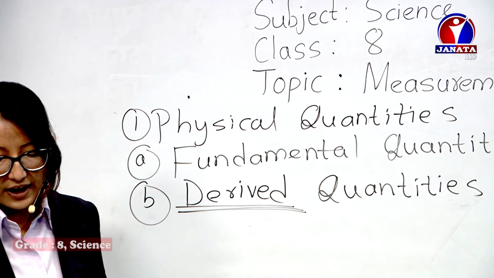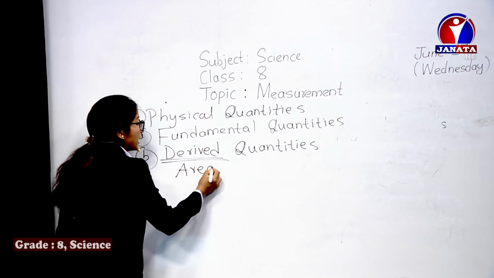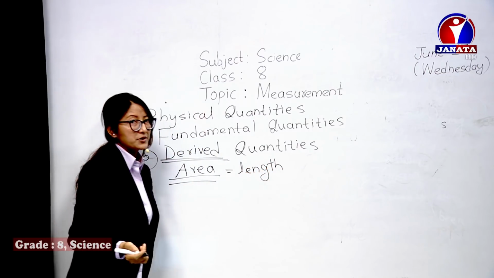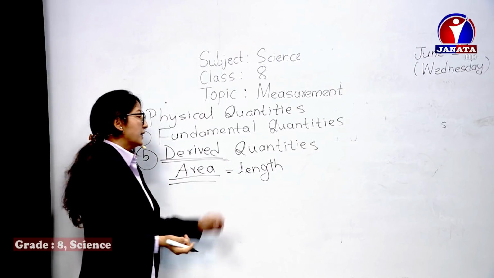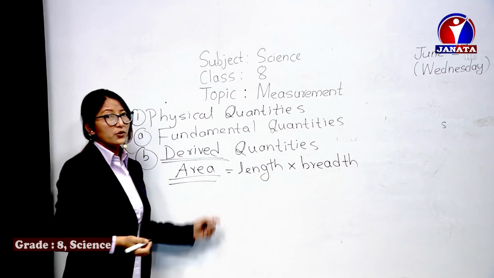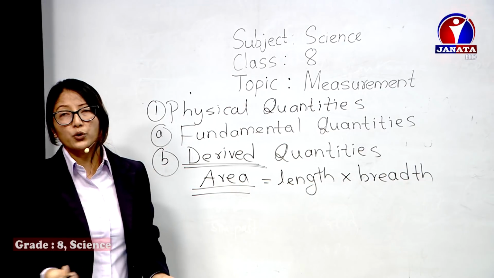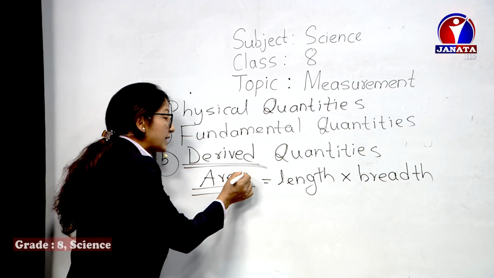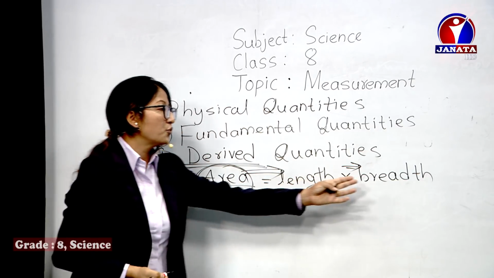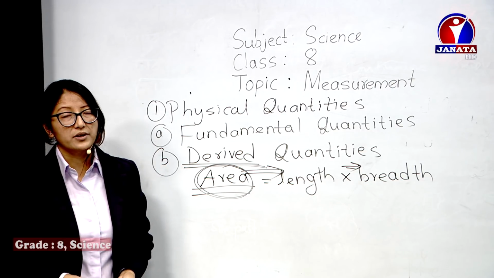So if I have to find the surface area of this duster, how do we find it? We all know it's a rectangular object. So the area of a simple rectangular object is length into breadth. Now, if we have to find the area without length, without breadth, can we find the area? No, it's not possible at all. So this quantity is completely dependent upon length and breadth, which are fundamental quantities. So we can say area is a derived quantity.